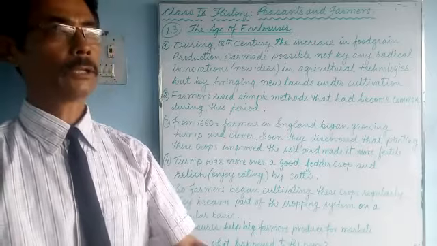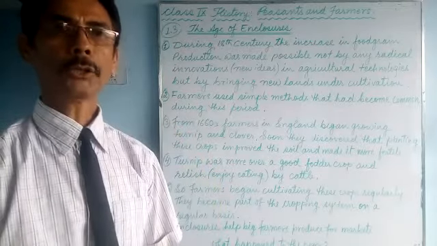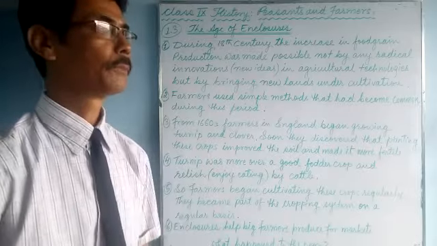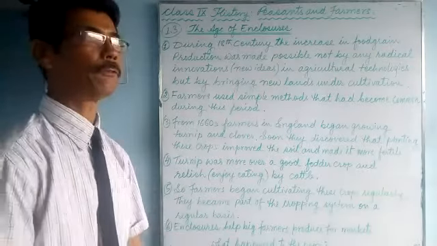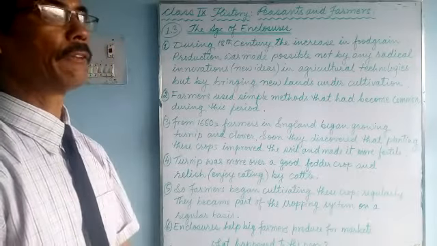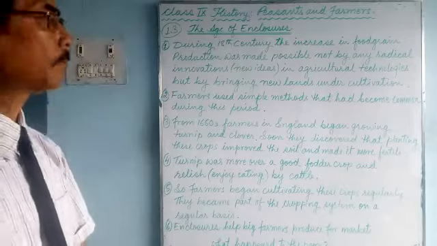The enclosures were done by big landlords and farmers in order to earn more profit, because there was a demand for food grains in the market and the prices were very high. So let's continue our lesson.